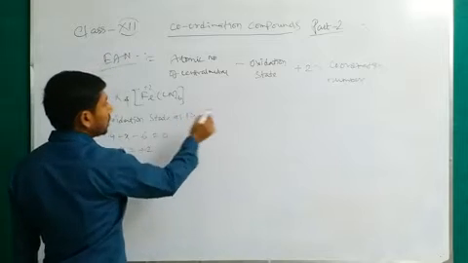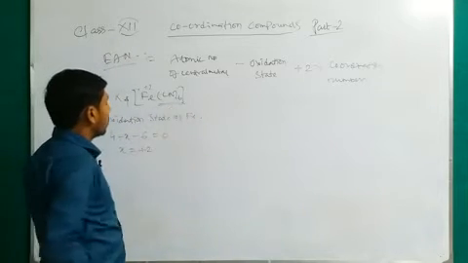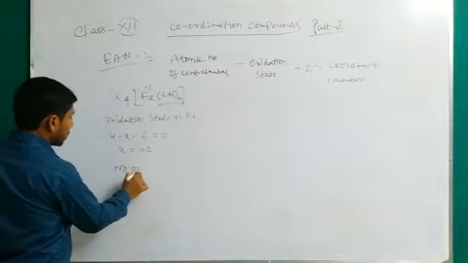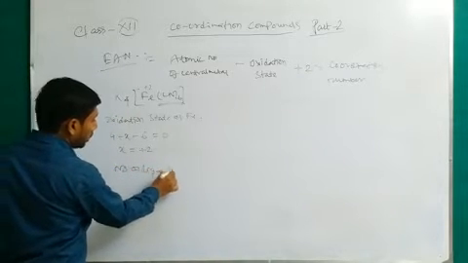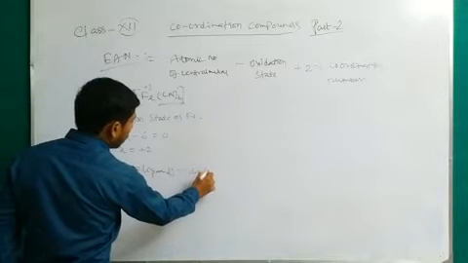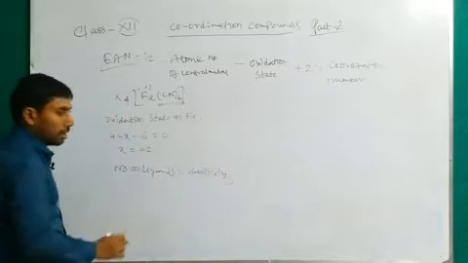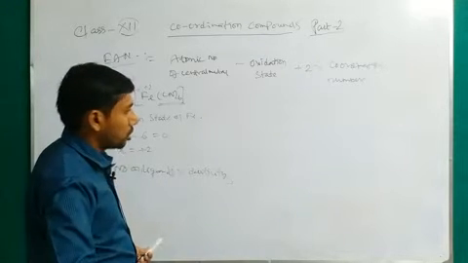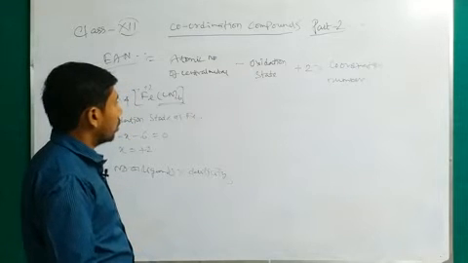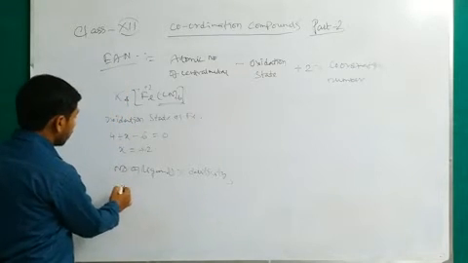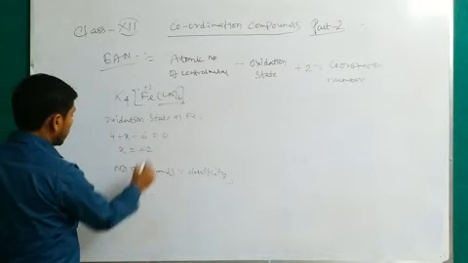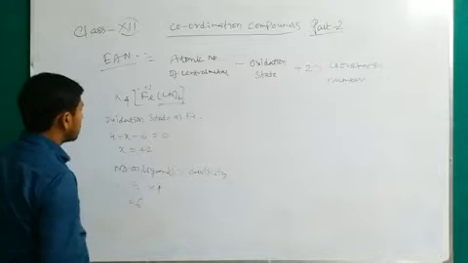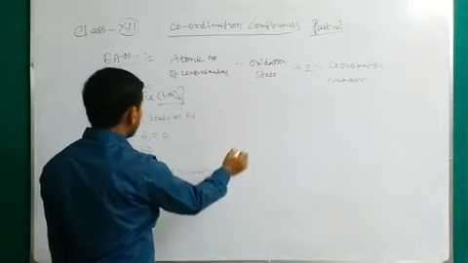And what is the coordination number? That means the number of ligands into its denticity. What is denticity? That is how many donor atoms, or how many donor electrons or bonded electrons, are donated to the central metal atom. Now here the number of ligands is 6, and the denticity of cyanide is 1. So the coordination number is 6.